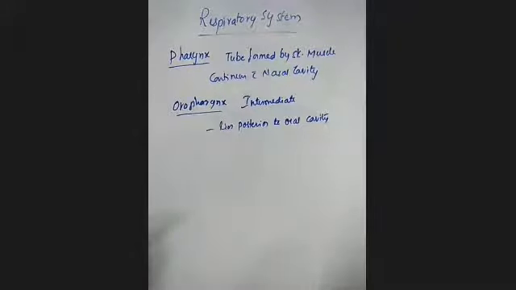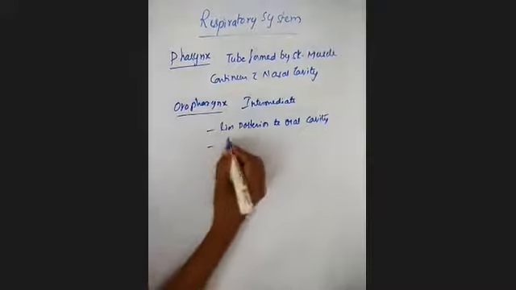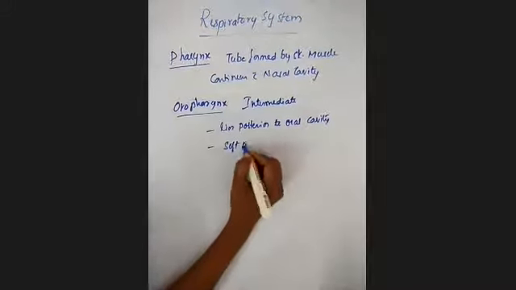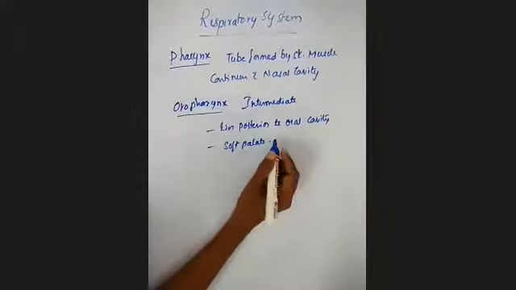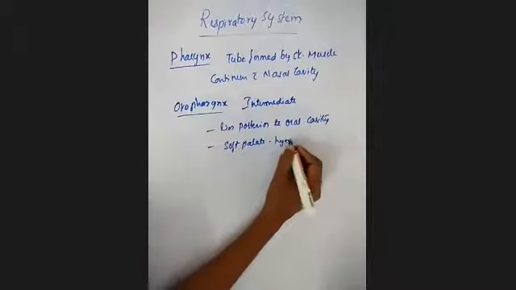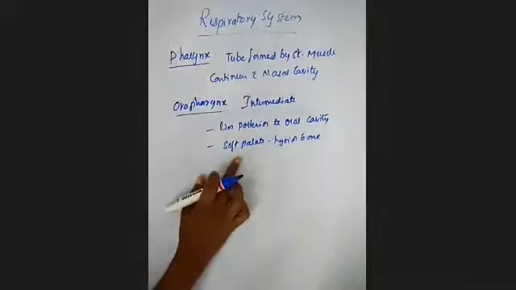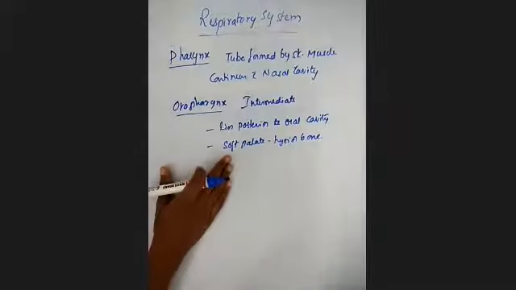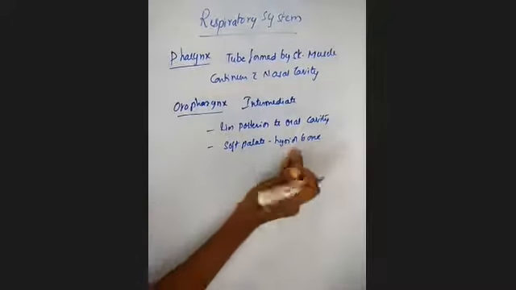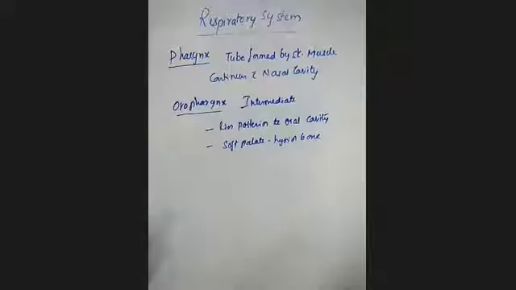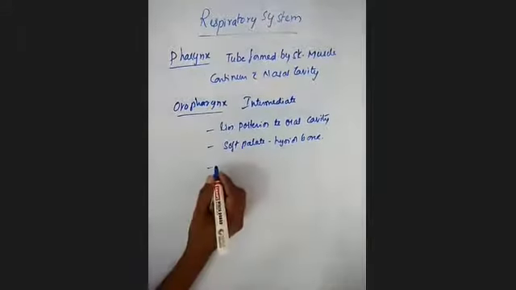It extends from the soft palate to the hyoid bone. The nasopharynx extends till the soft palate, and from the soft palate to the hyoid bone we have the oropharynx.